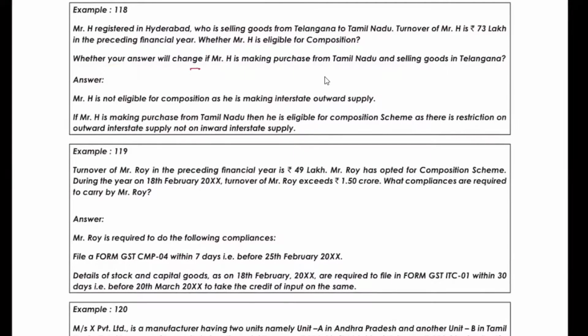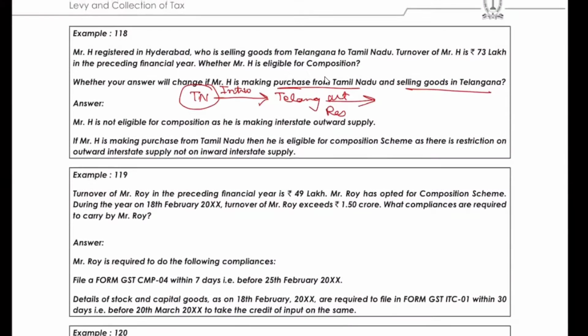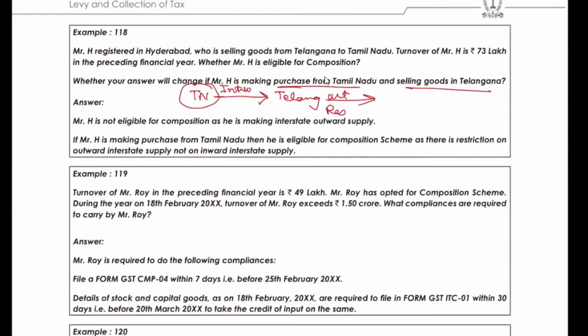Because suppose this is Tamil Nadu, and he is purchasing from here. So where is he purchasing? He's purchasing in Telangana. So what is this? This is inward supply, and we know on inward supply there's no restriction. There can be interstate, import, anything. But on outward supply, restriction is there. So now he's purchasing from Tamil Nadu and selling in Telangana. Previously he was selling from Telangana to Tamil Nadu. So this was his outward supply, and now it is his inward supply.